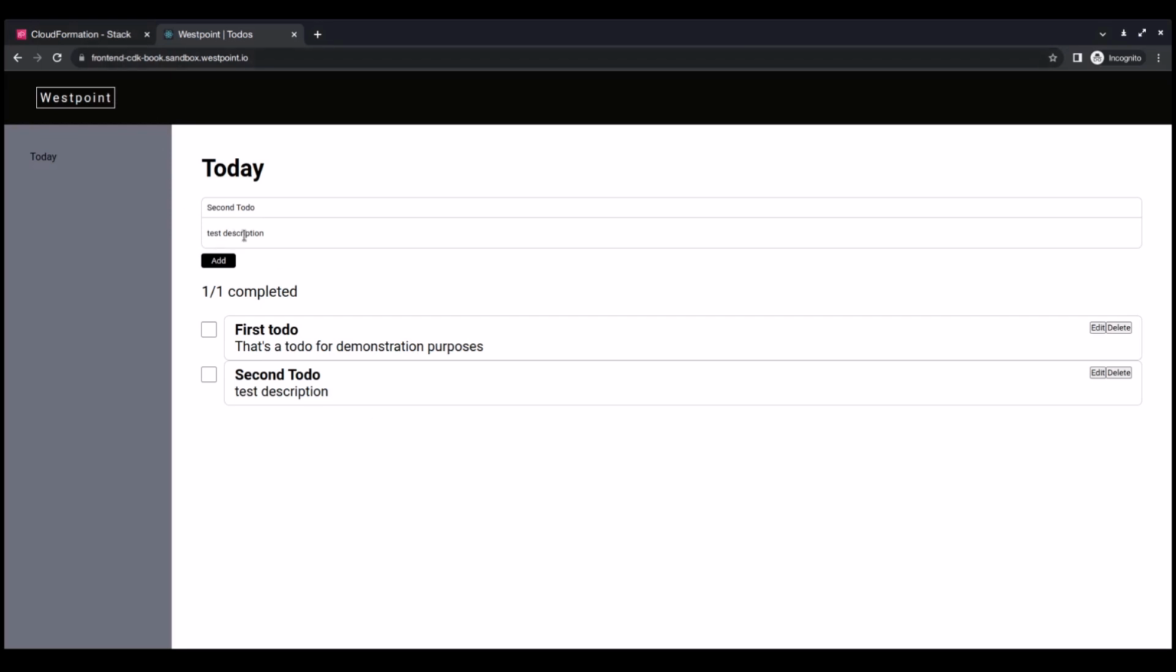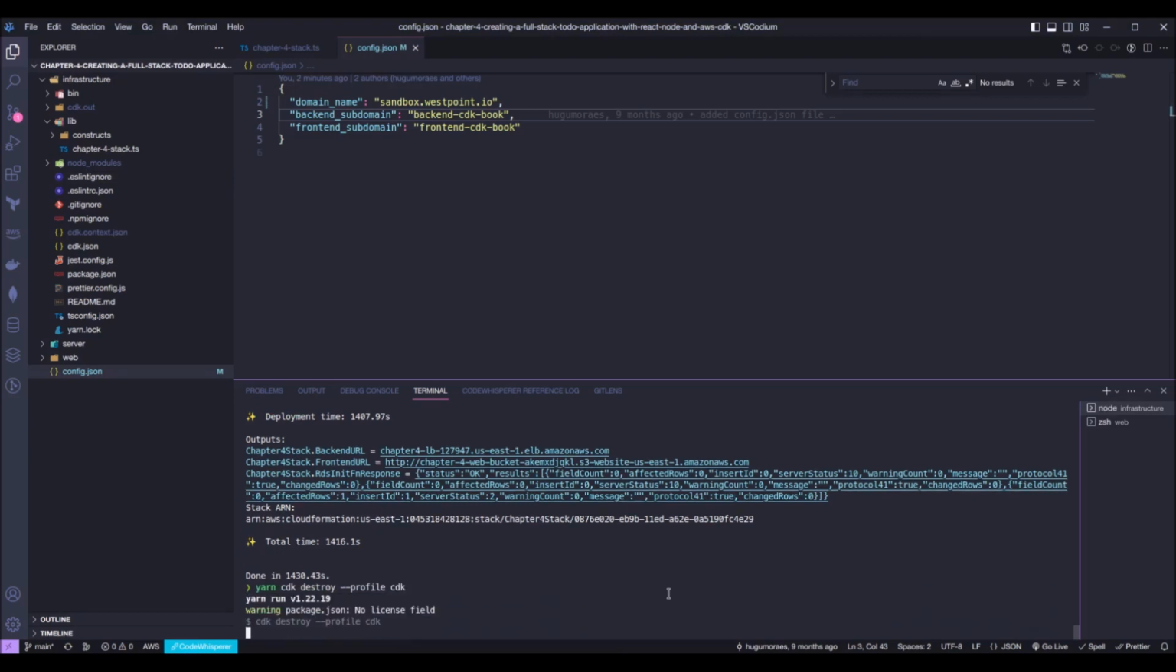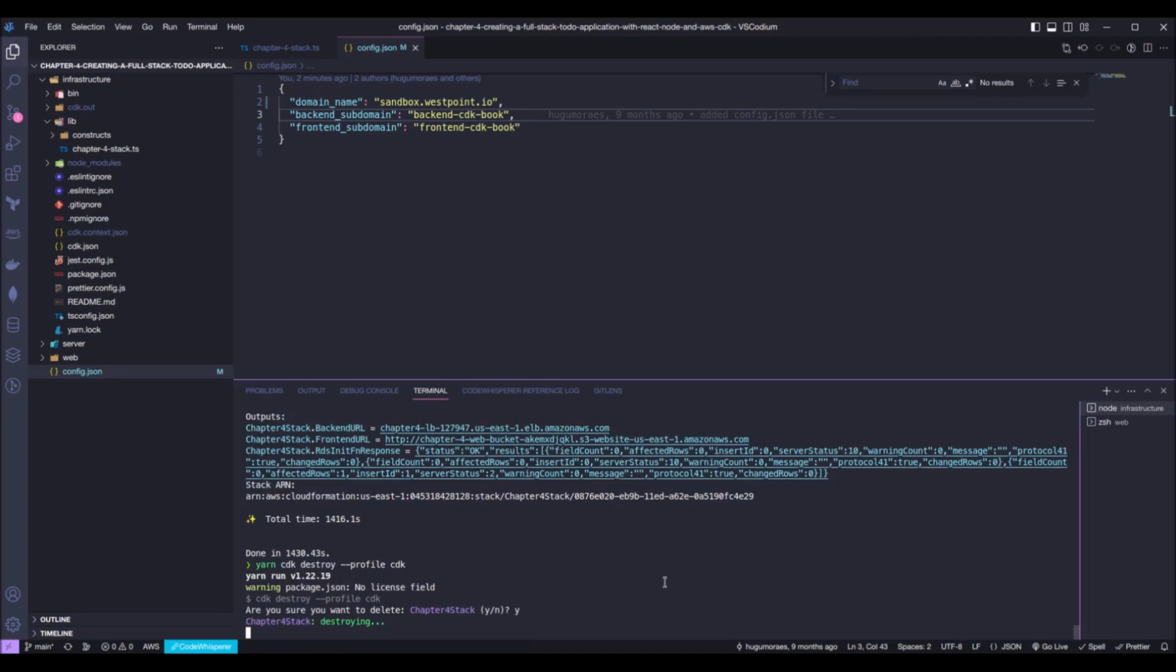So yeah, the next step is to destroy our stack. Let's go back into our VS Code, and now we can just run yarn cdk destroy, passing the profile as usual. And yeah, we will be prompted to confirm that we really want to destroy that stack. We press Y here, and now we just wait for CDK to destroy everything.